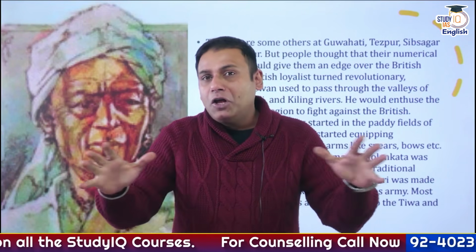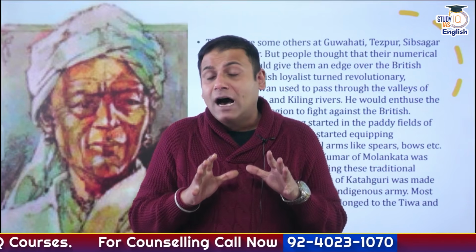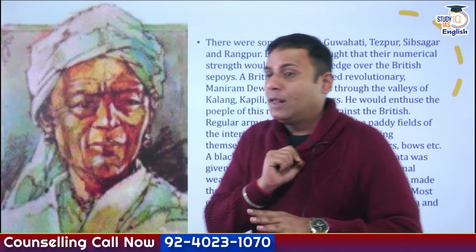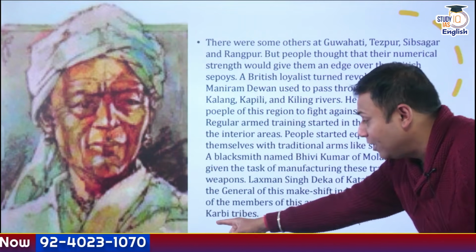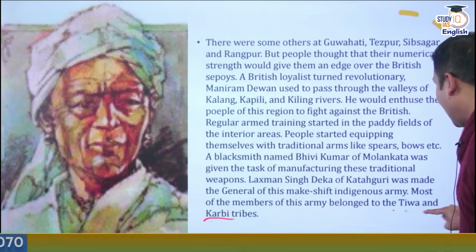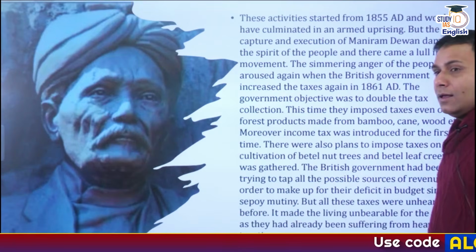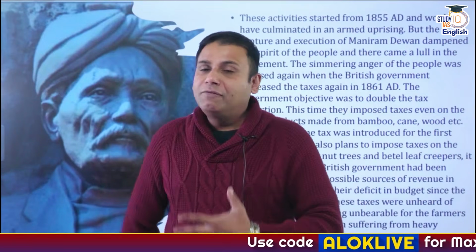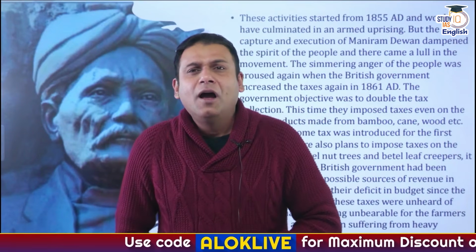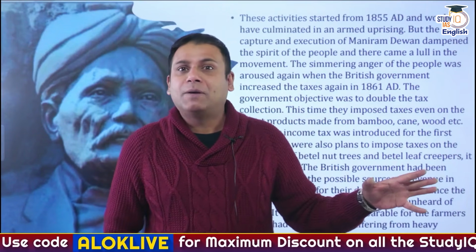The majority of the people who were part of the indigenous army were from the Tiwa and Karbi tribes. That is, the Karbi and Tiwa tribes. After the Revolt of 1857, Britishers adopted a very, very brutal policy of suppression.